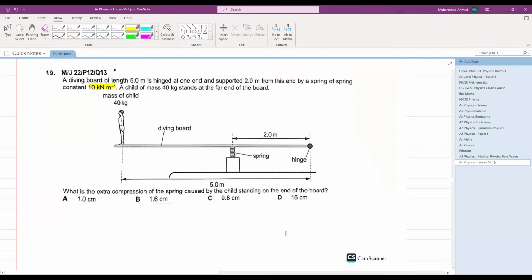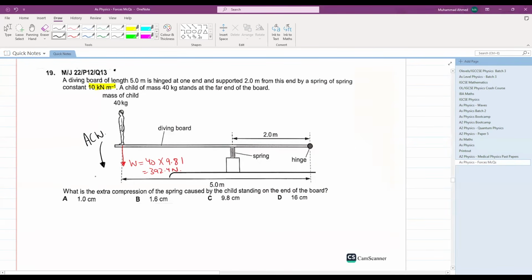Okay, we can do that. First of all, realize that this child will be exerting a weight downward that is equal to 40 kg mass multiplied by 9.81. This comes out to be 392.4 Newton. This will cause an anti-clockwise moment.